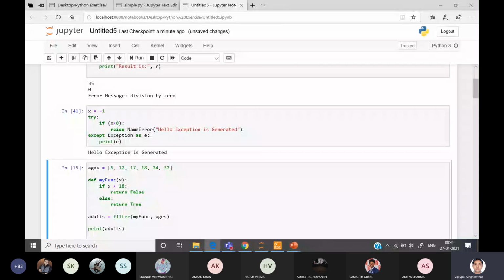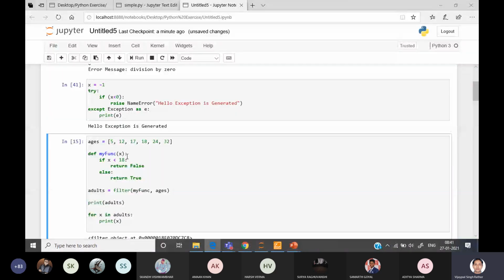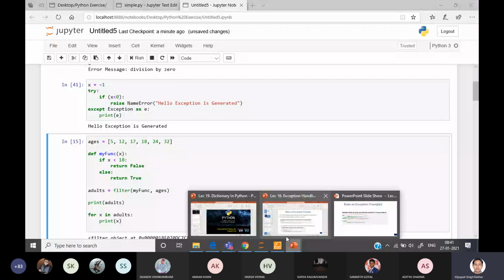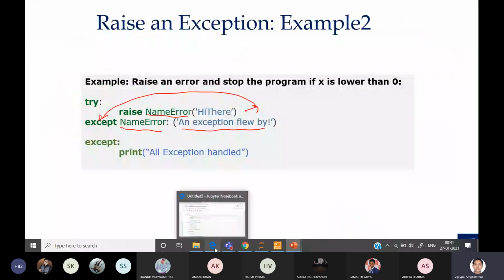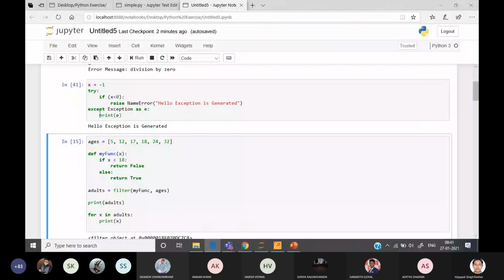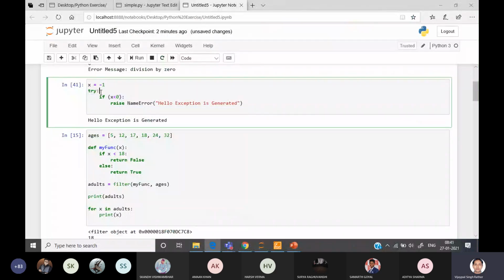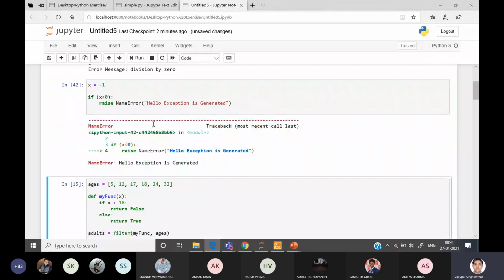Here the same thing will happen. The exception will be generated with the raise keyword, and if you are not writing this raise keyword in the try block, then it will show an error. If you write the raise keyword in the try block, then the exception will be generated. "Hello exception is generated" is the message. And what is this exception? NameError. I have written NameError here, so it will show the exception type. This is actually the name of the exception.